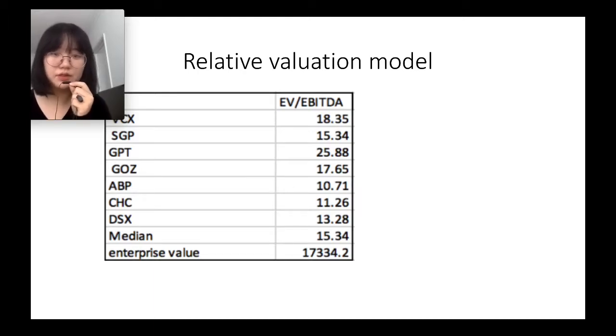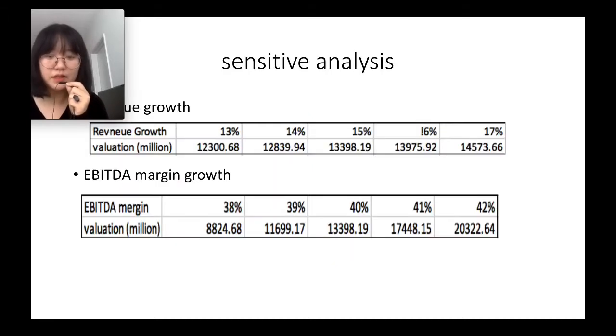Next we need to do the relative valuation model. We choose 7 companies of similar market capital in the property industry, and the median EV/EBITDA is 15.34. So the enterprise valuation after calculation is 70.3 billion. Next we need to do a sensitivity analysis, which analyzes revenue growth and EBITDA margin growth. From these two graphs, we can see that the valuation is more sensitive to the EBITDA margin than to the revenue growth.